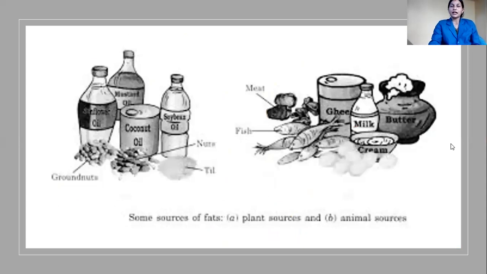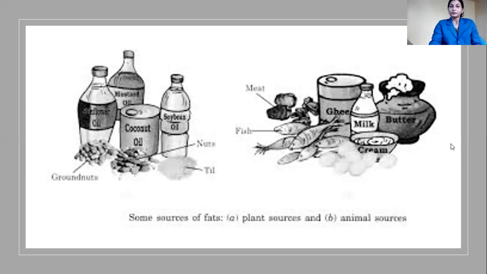Now these are the sources. Here you can see the difference between plant sources, plant fats and animal sources of fat. In plant fats, you can see different kinds of oil: sunflower oil, mustard oil, coconut oil, soya bean oil, groundnuts, nuts. The same picture is there in your textbook. Similarly, ghee, milk, butter, cream, fish. These are all meat. These are all of animal origin. Eggs are also there. They are also of animal origin.